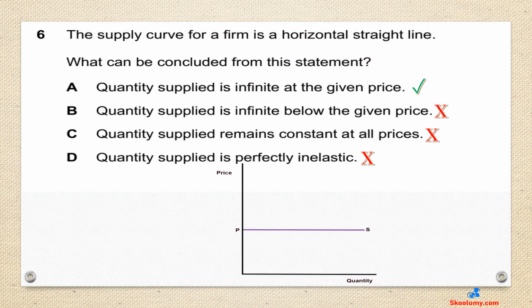Question 6. The supply curve for a firm is a horizontal straight line. What can be concluded from this statement? A is the correct answer. Quantity supplied is infinite at the given price.